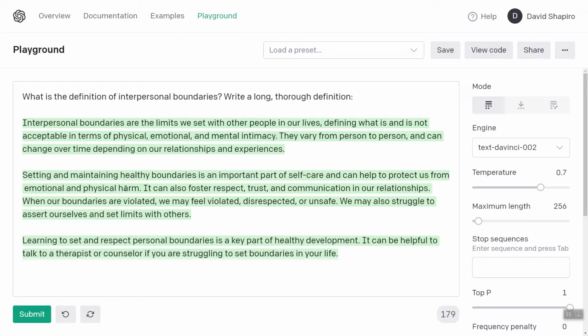We may also struggle to assert ourselves and set our limits with others. Learning to set and respect personal boundaries is a key part of healthy development. It can be helpful to talk to a therapist or counselor if you are struggling to set boundaries in your life. Personally, I read books, but yes, if you talk to a mental health professional or a life coach about boundaries, that would be great. Okay.